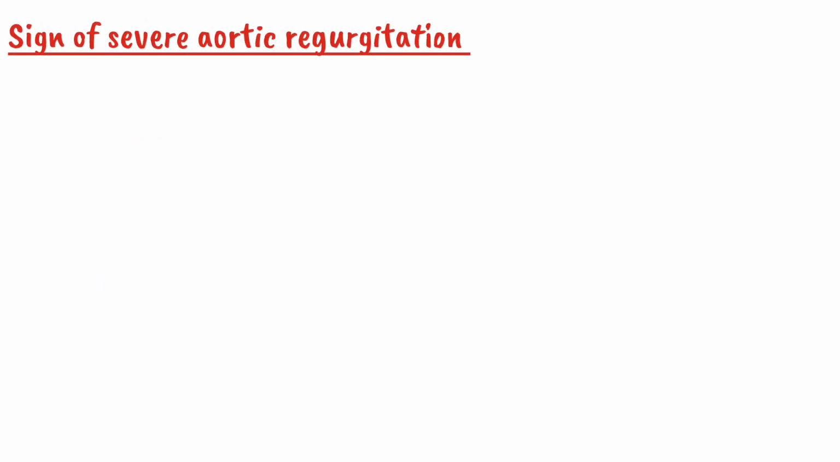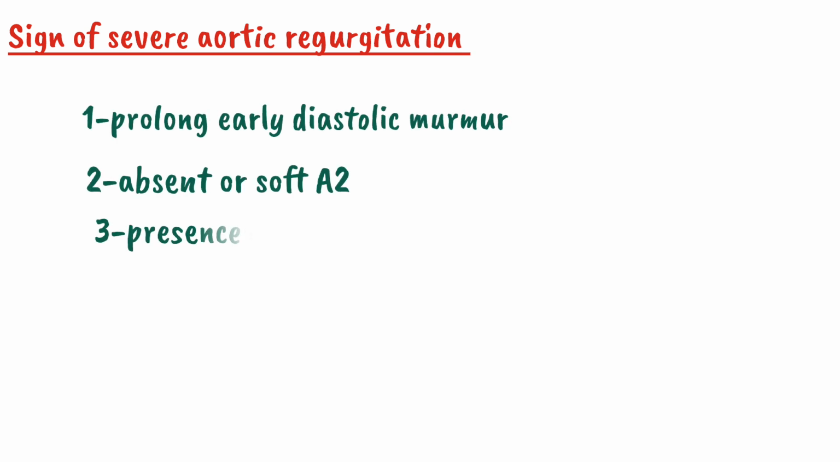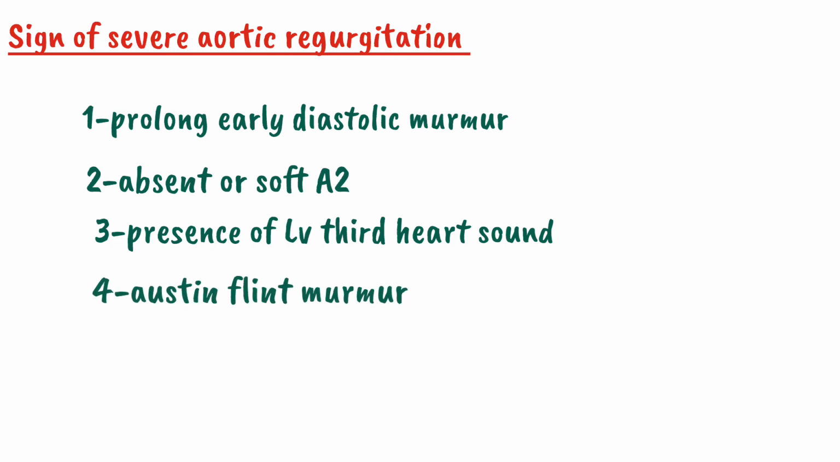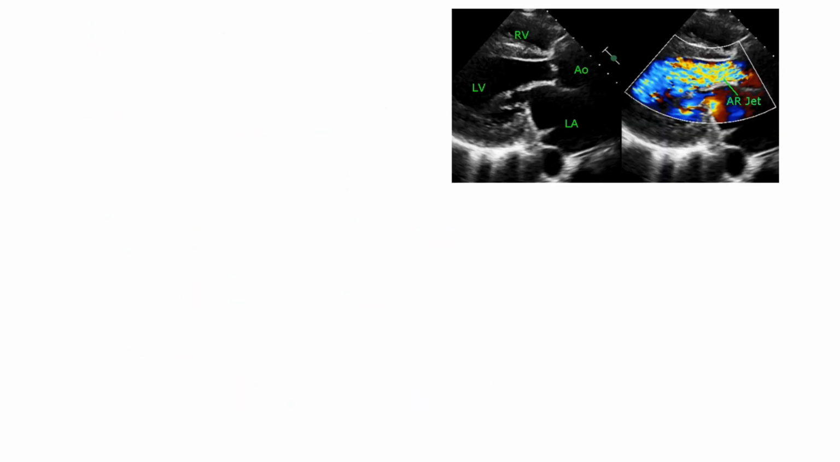Now let's discuss what the signs of severe aortic regurgitation are, because it is important and appears in exams. The signs of severe aortic regurgitation are a prolonged early diastolic murmur, an absent or soft A2, the presence of a left ventricular third heart sound, the presence of an Austin-Flint murmur, signs of left ventricular failure, and signs of an enlarging heart. All of these are signs of severe aortic regurgitation. It was all about the clinical features.